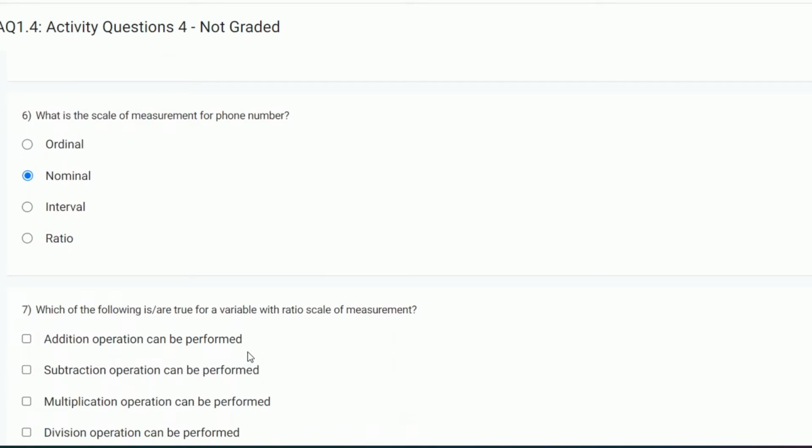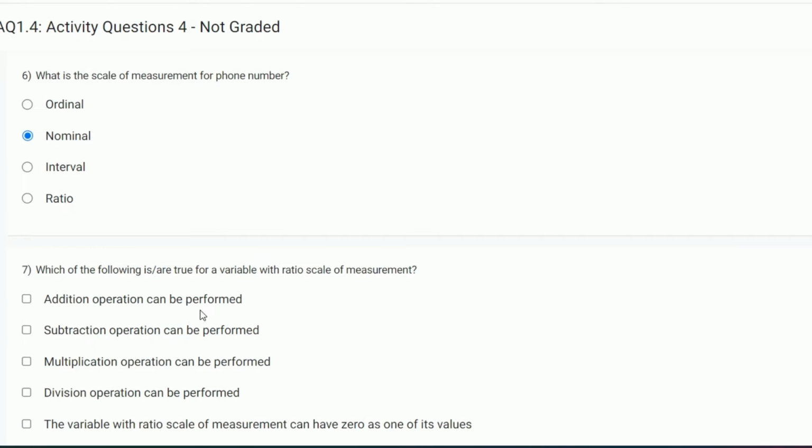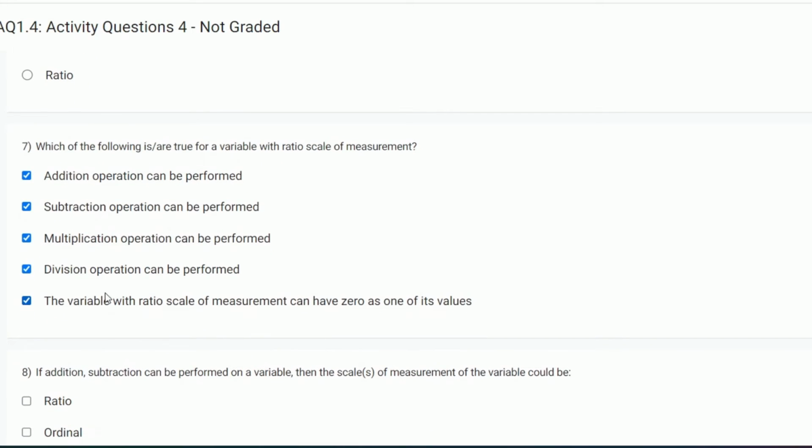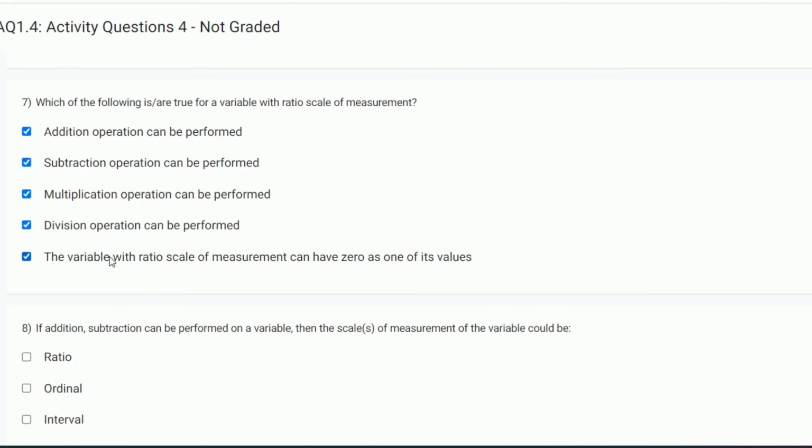Which of the following is true for a variable with ratio scale of measurement? Addition operation can be performed, yes. Subtraction operation can be performed, yes. Multiplication can be performed, yes. Division can be performed, yes. The variable with ratio scale of measurement can have 0 as one of its values, yes. It is the basic requirement for absolute 0 for ratio scale of measurement. So all the 5 options are correct.